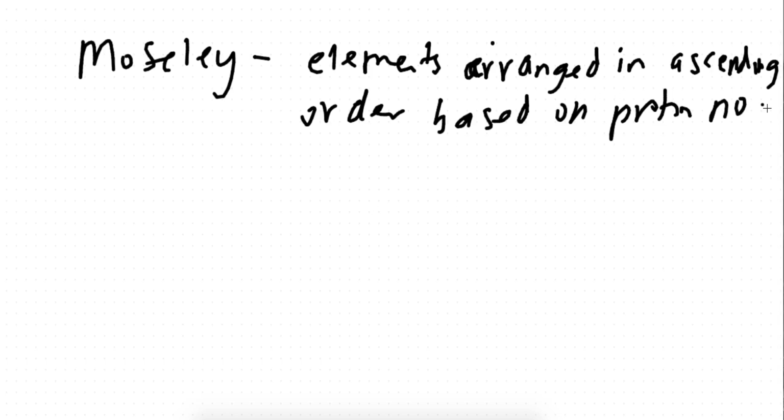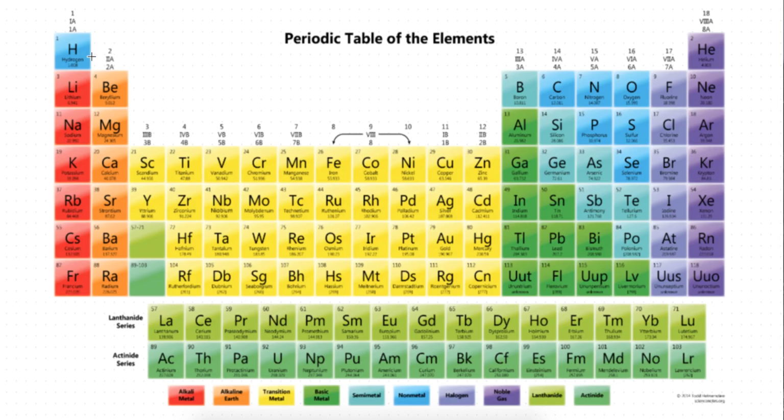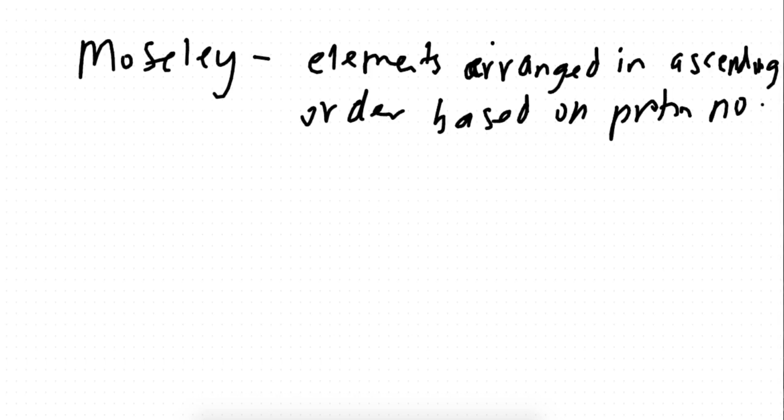It's arranged based on the proton number. So Moseley's periodic table is the one that we use today. If you look at our periodic table, for example, you see we have hydrogen, which has a proton number of 1. Helium has a proton number of 2. Lithium 3. So on and so forth. The periodic table increases in proton number as you move from left to right. So this is our modern periodic table.